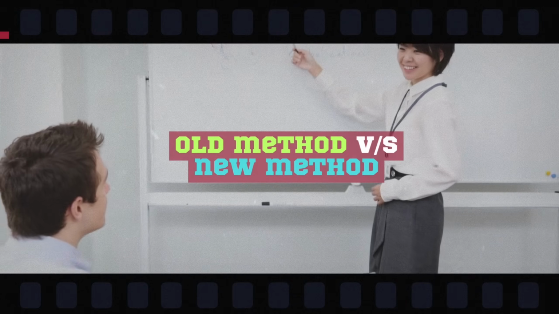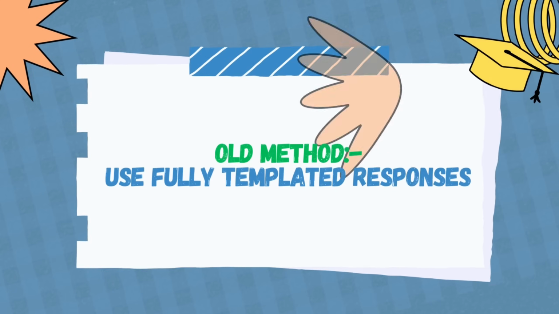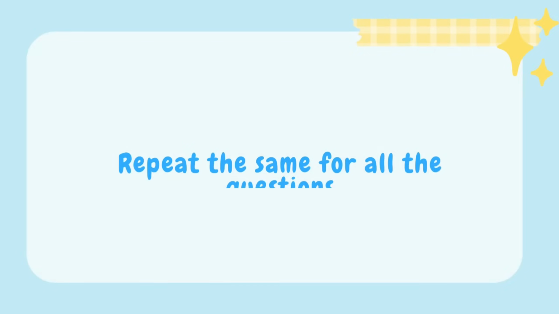Now, what about content? We have two things, the old method and the new method. The old method is you can use fully templated responses, meaning you don't even see the image. Just use a template. Just speak all the 5 lines of the template, done and dusted, some 15-20 seconds, click next and move on. Repeat the same for all the questions.